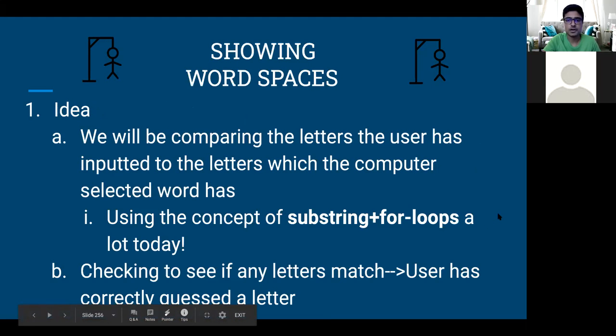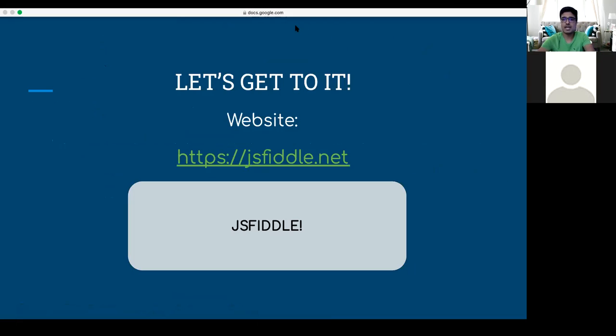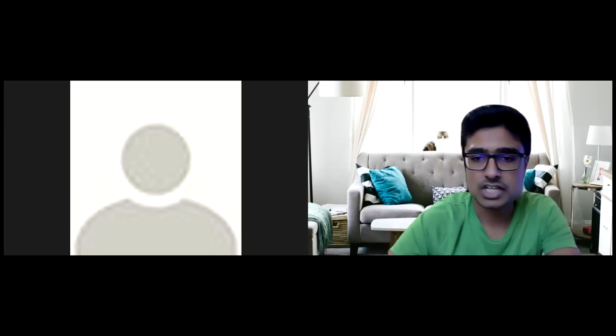So without any further ado, guys, once again, what I mentioned, the way we're going to be going over how we're going to show those word spaces is using the concept of substringing plus for loops as well a lot today. And if there are any matches, then the user can see if they are correct. Otherwise, we'll just tell them, hey, you were wrong. You got X number more of turns to go before the game ends. So, guys, without any further ado, how about we open up our online coding website and get towards our project?